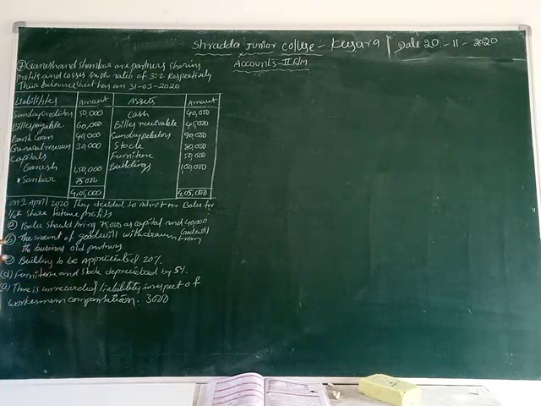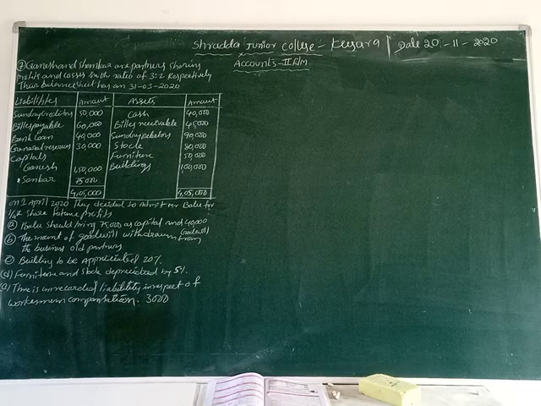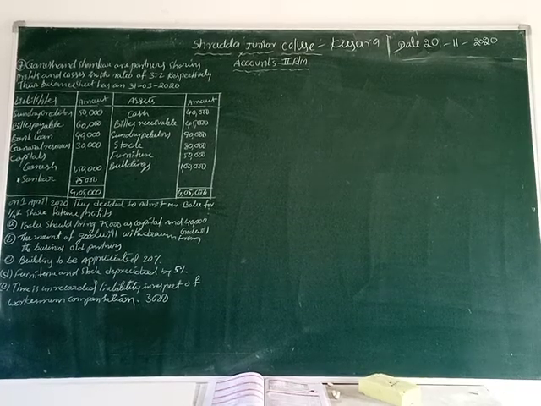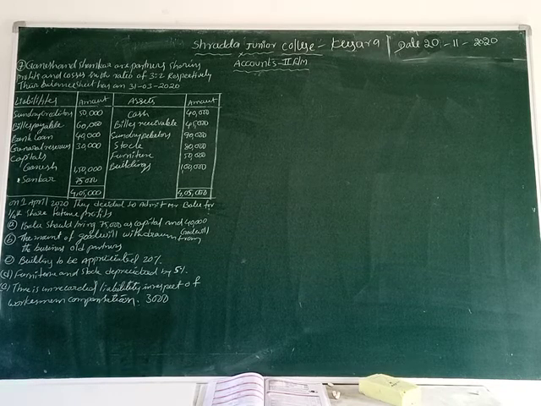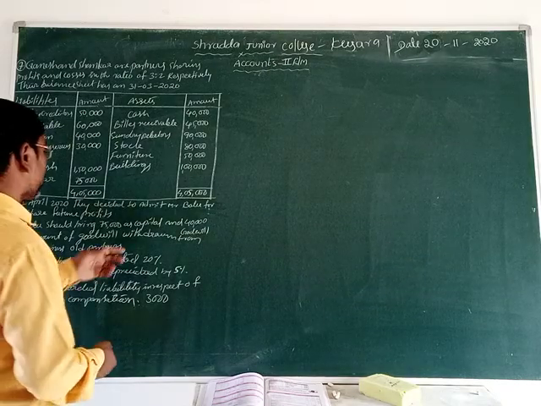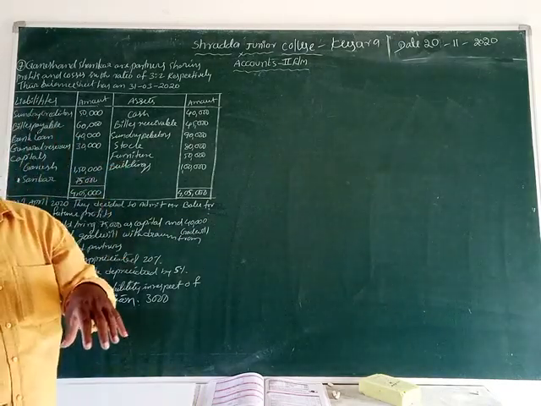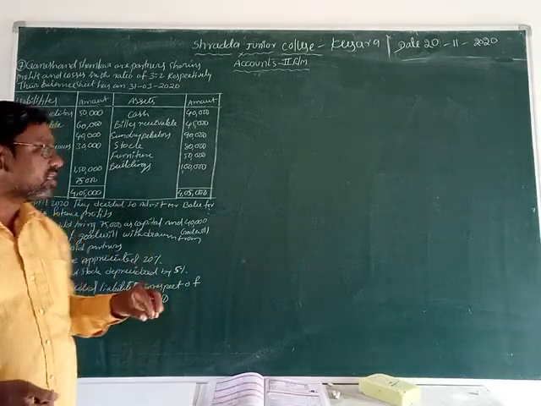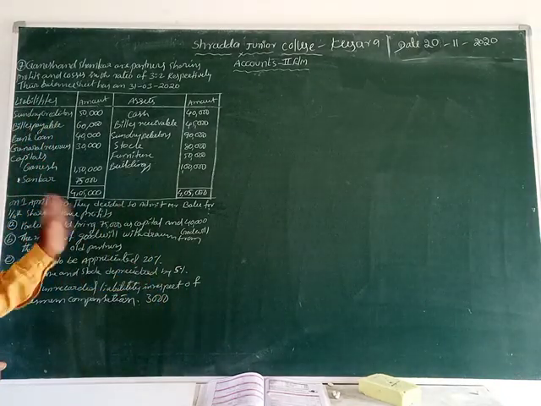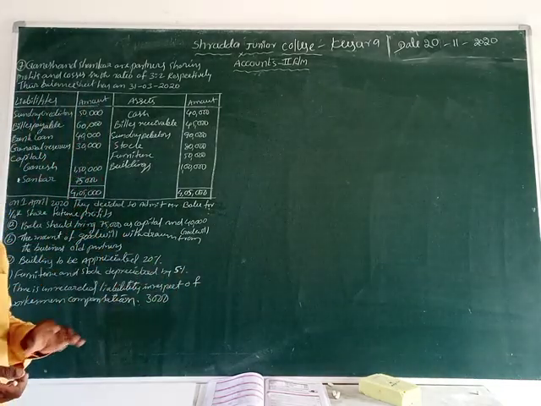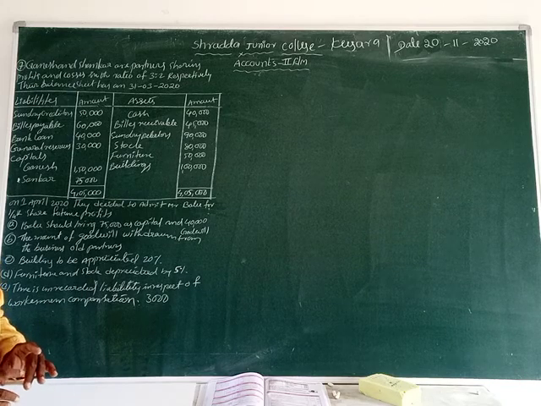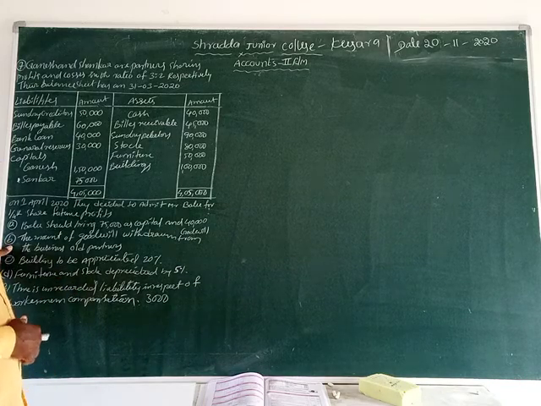Let us see the second condition: the amount of goodwill withdrawn from the old partners. That means the business has goodwill, and that goodwill can be withdrawn by the old partners. Withdrawn means taken out of the business. In previous problems the goodwill was kept in the business, but in this problem the goodwill is taken out by the old partners. What is the goodwill amount? That amount is 40,000 rupees, taken out by the old partners, friends. This is a new condition in this problem.